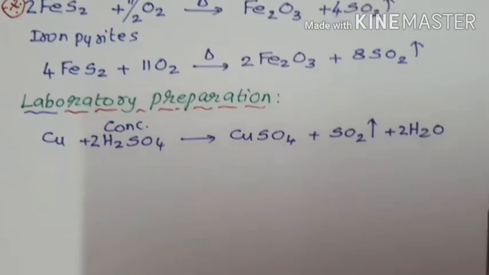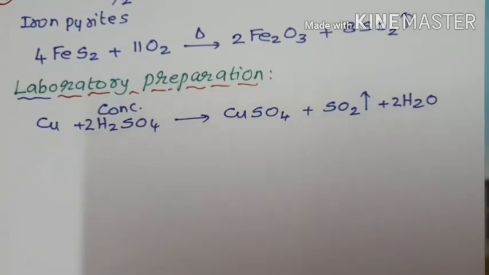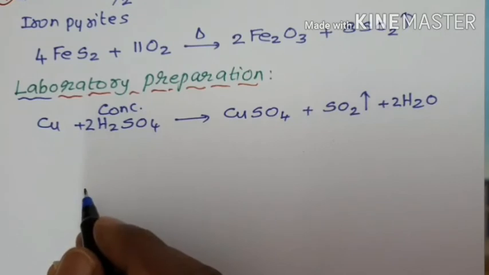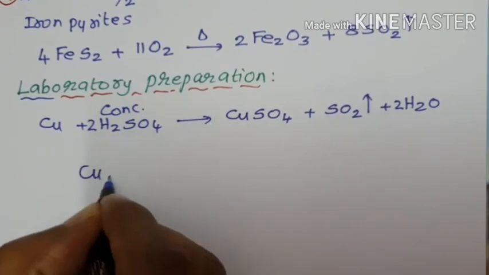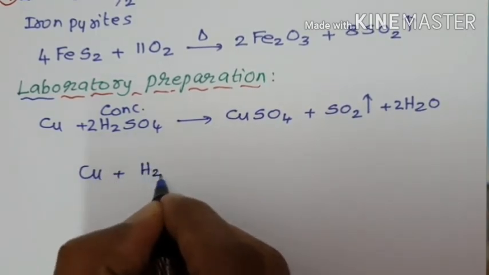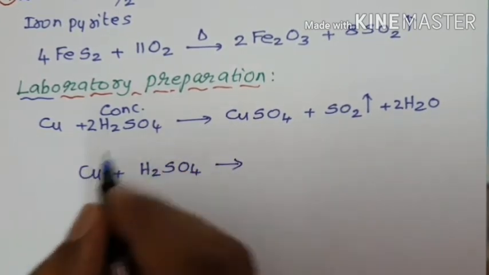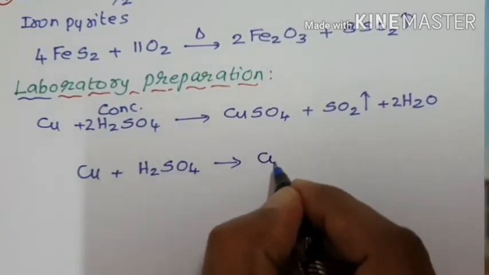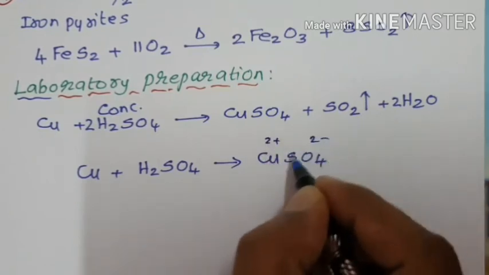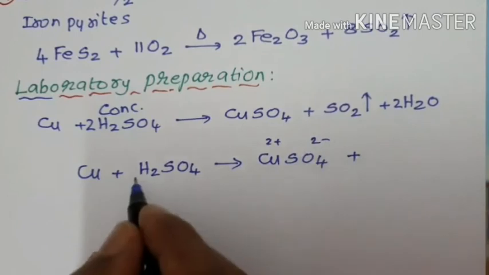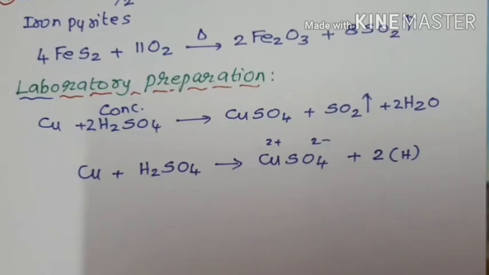How does this reaction take place? We are going to see the stepwise reaction. In the first step, what happens? Copper, Cu, undergoes reaction with sulfuric acid, H2SO4. Copper undergoes oxidation. Copper loses 2 electrons and becomes copper 2 plus ion. That copper 2 plus ion combines with the SO4 2 minus ion. Copper 2 plus, SO4 2 minus, therefore valencies get cancelled and nascent hydrogen is produced. 2 nascent hydrogen is produced.